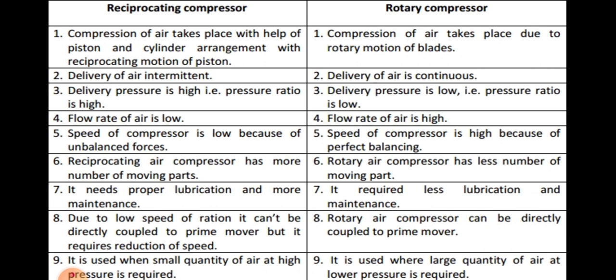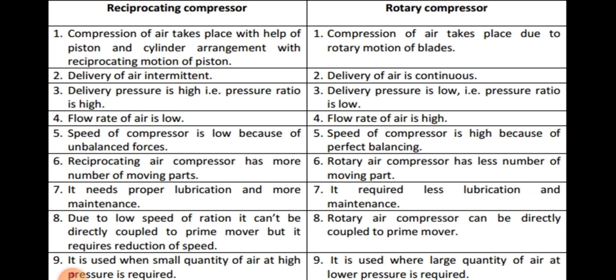Okay, the delivery in this reciprocating compressor is intermittent because only during the forward stroke of the piston does compression take place. During the return stroke, suction of the air takes place. So that's why delivery of air is intermittent, and delivery of air is continuous in the rotary compressor. Then speed of the compressor, then maintenance of the compressor: related to the reciprocating compressor, it is always a tedious job because it has more number of parts.